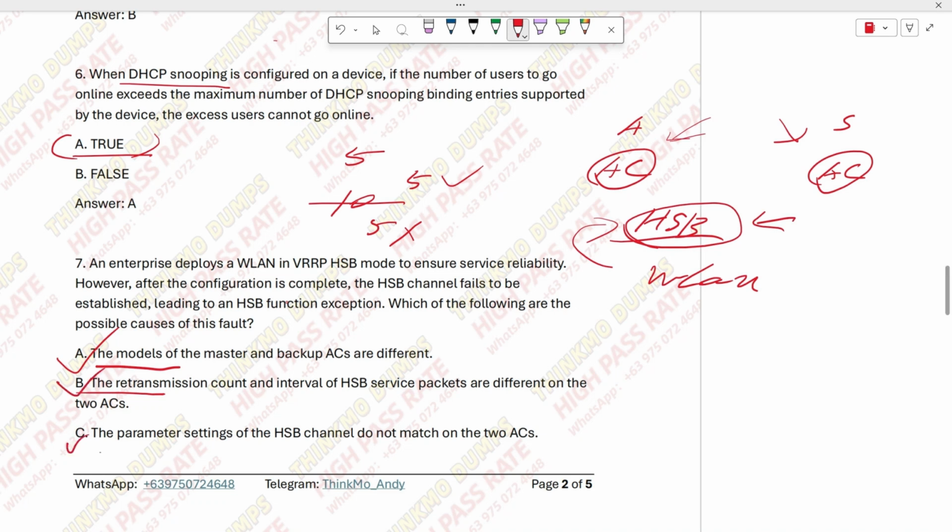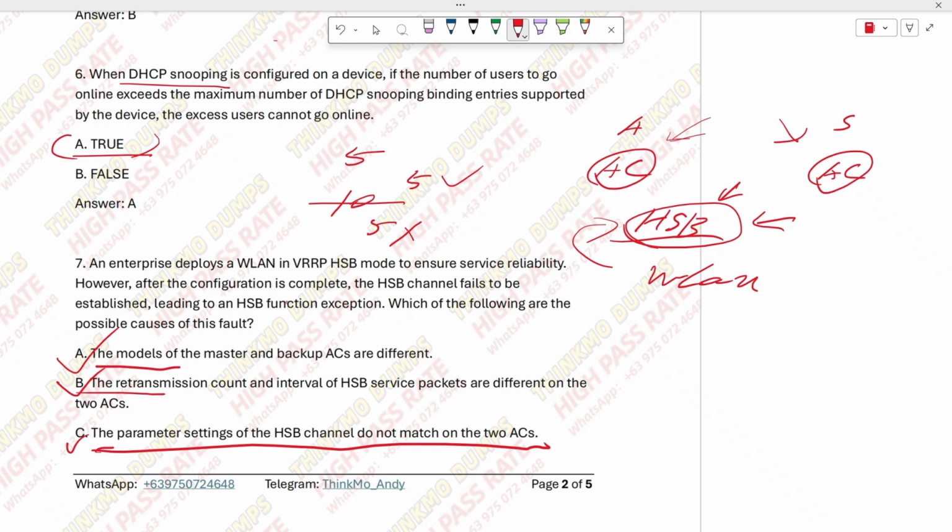Then in option C, it could be that the two ACs. Option C is saying that the protocol layer parameters of the two ACs are inconsistent, right? We change the retransmission count parameter for HSB service messages on the 2 devices. That is, if my transmission fails, the number of retransmissions is different, or the interval is different.